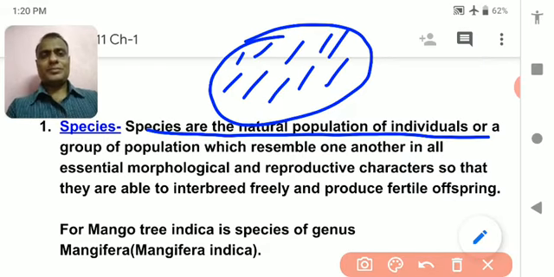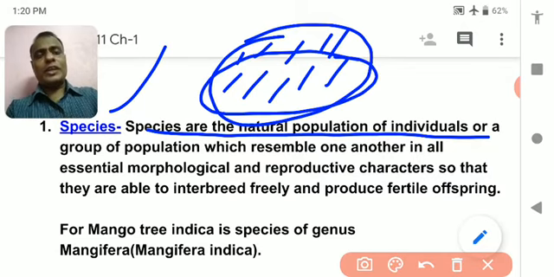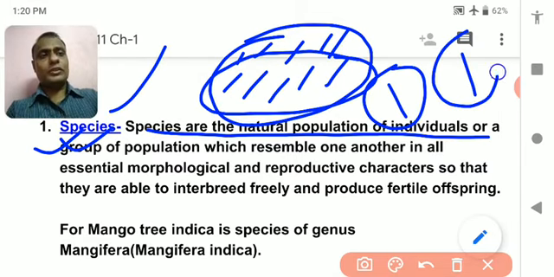All the dogs belong to the same population, but may or may not be the same species. The same variety of dog belongs to the same species, and a different variety of dog belongs to a different species.